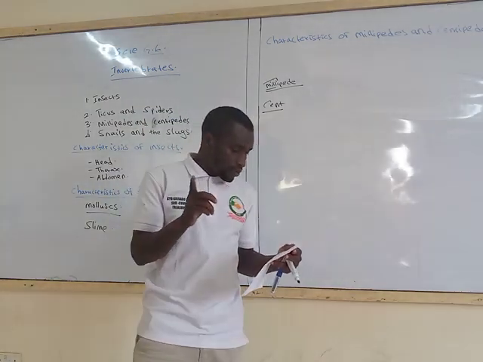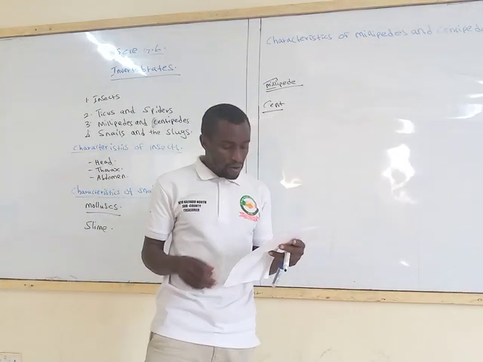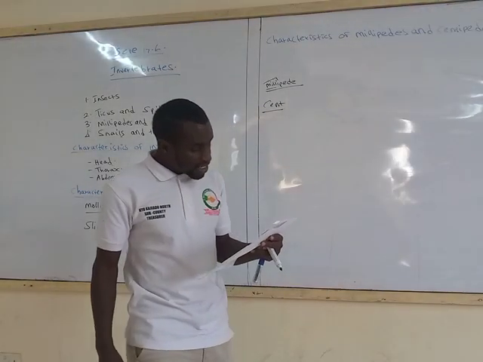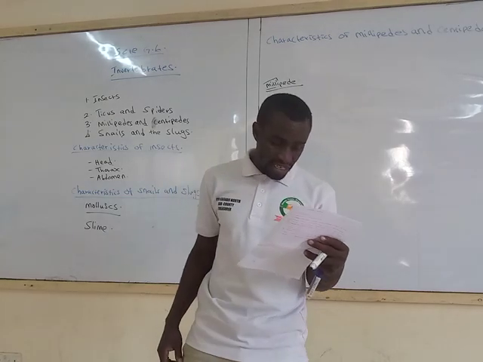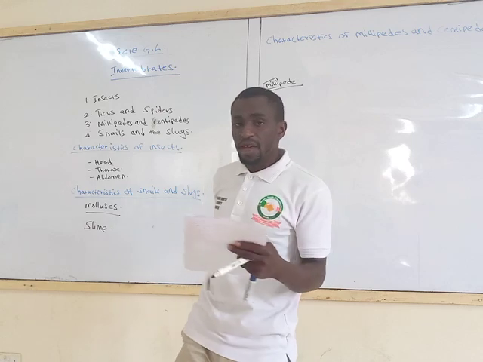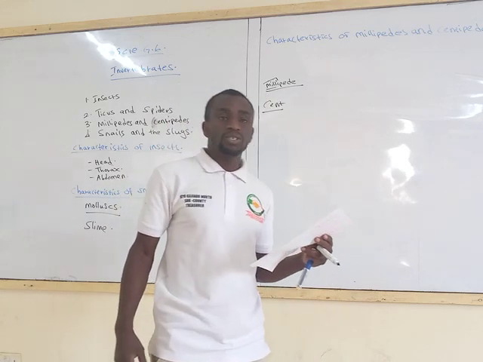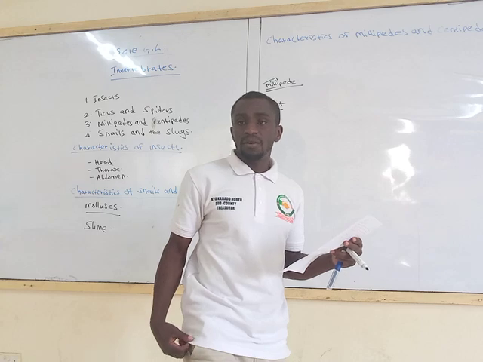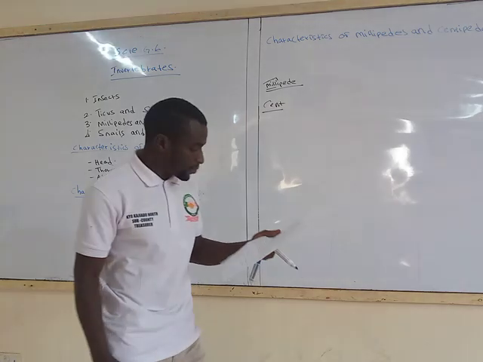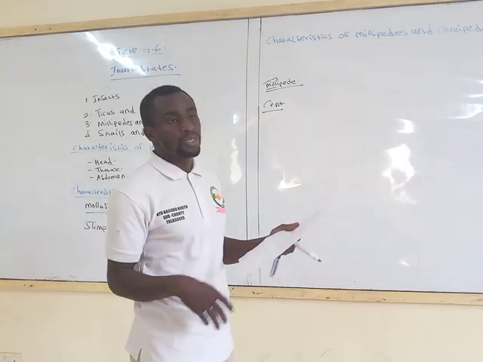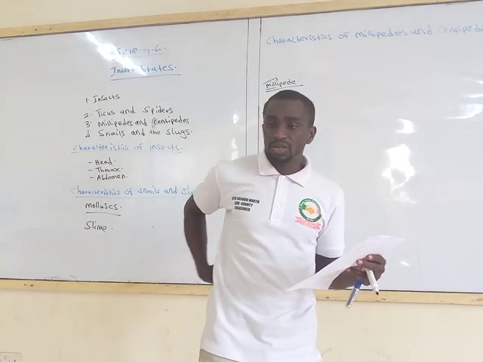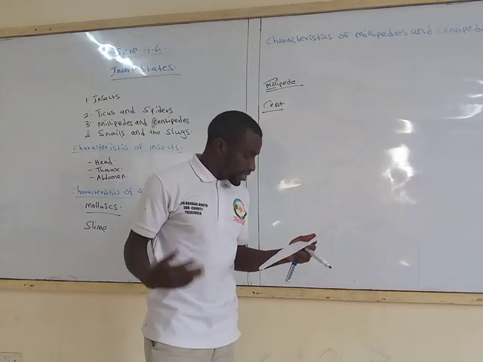But before that, first of all, let's look at some of the importance of invertebrates. The first one, silkworms produce silk. We have the silkworm which produces silk that is used in making of clothes. We have clothes which are made of silk. So this silk comes from the silkworm. The second one, bees produce honey, which most of you love. Love honey which is produced by the bees. That is an importance of invertebrates.